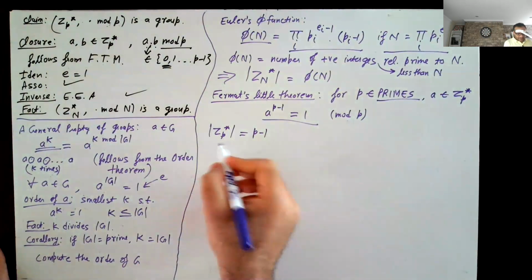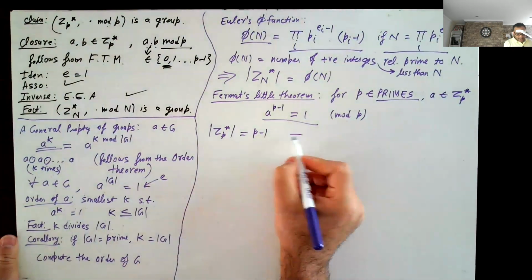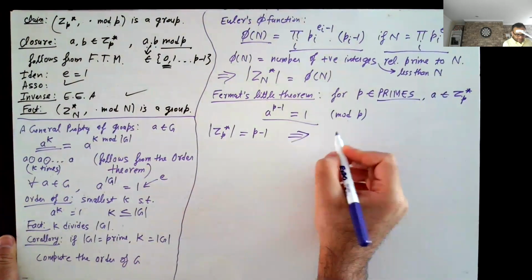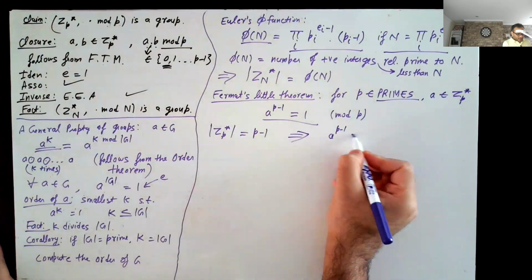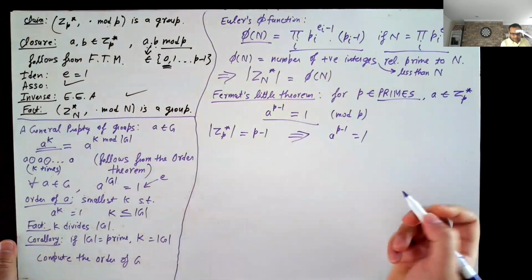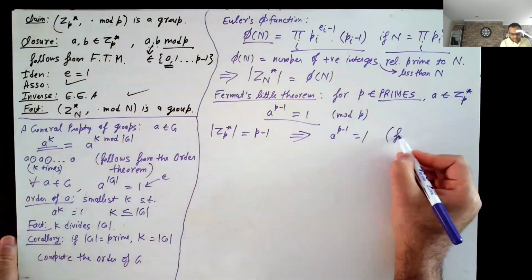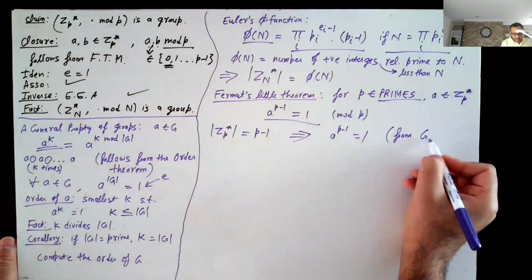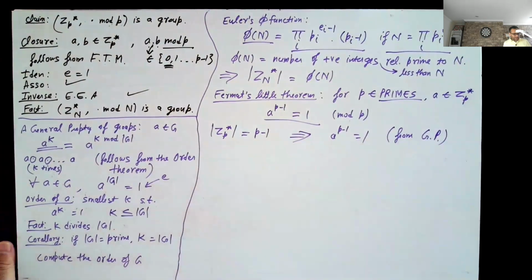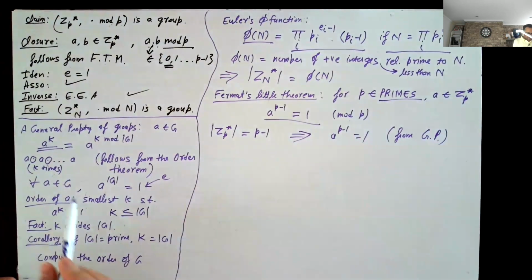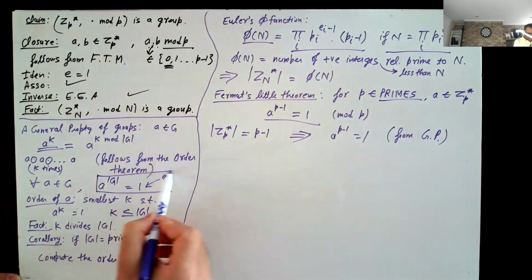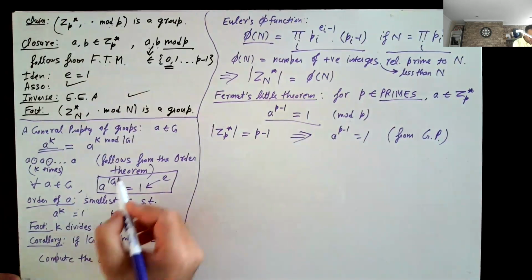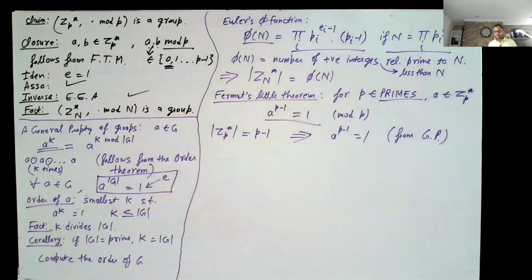So the order of Zp star is just p minus 1, and hence we have that a to the power p minus 1 is just 1. And this follows from the general property, right? The general property says that a to the power the order of the group is just 1.